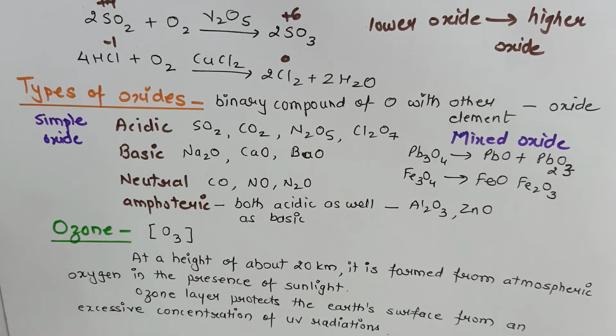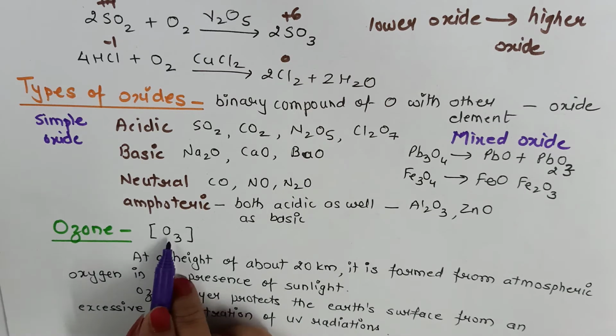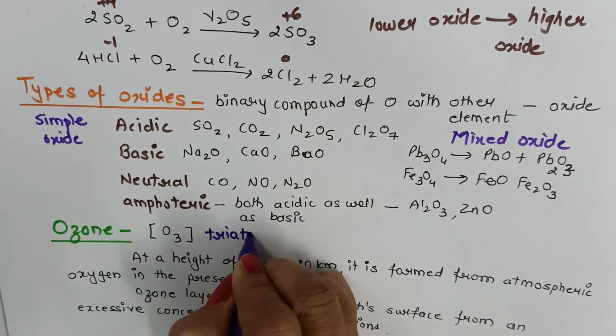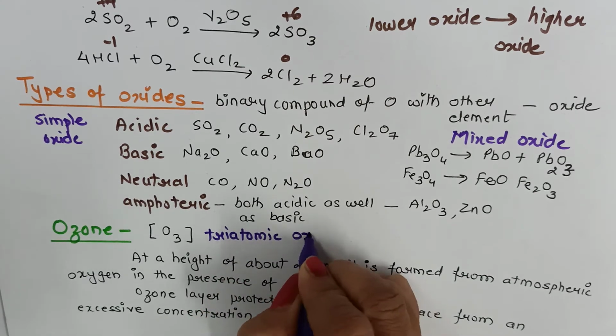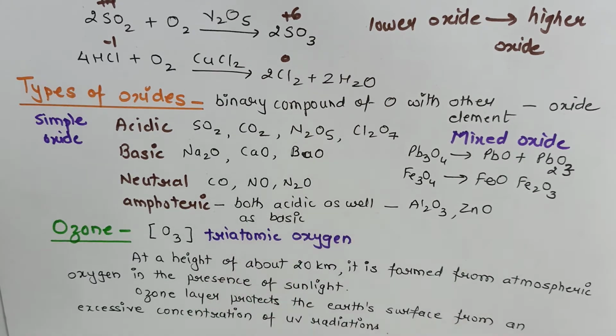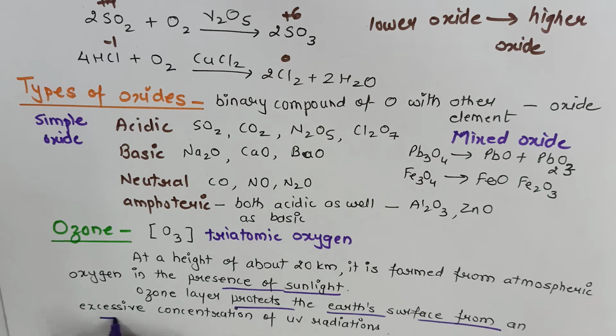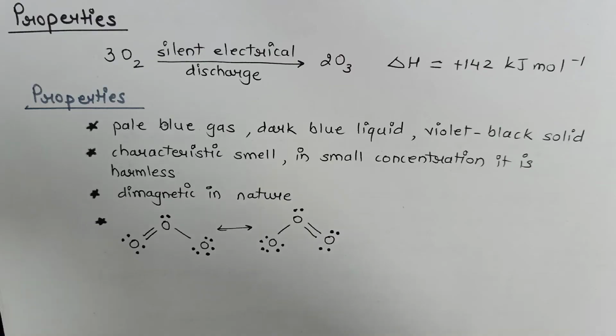Another compound which we have to study from group 16 is ozone. Ozone's molecular formula is O3. It is also known as triatomic oxygen. At a height of about 20 kilometers, it is formed in atmospheric oxygen in the presence of sunlight. Now we know the importance of the ozone layer, that it protects the Earth's surface from excessive concentration of ultraviolet radiations.